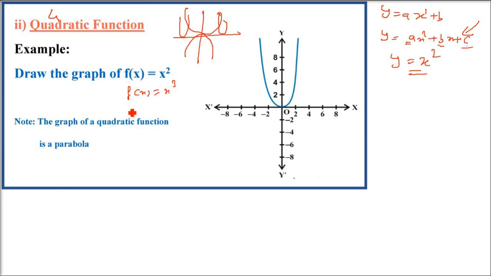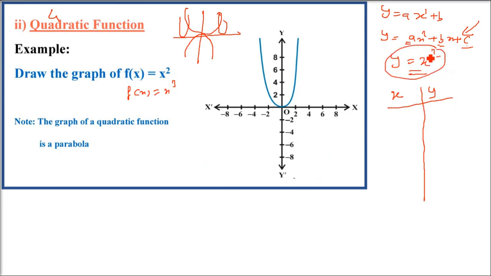So how to make this? We'll take the x value, put it in this function, find out the y value, and get the coordinates. Now we'll plot these coordinates, and with a freehand drawing, we'll join these points. That is how we make it.